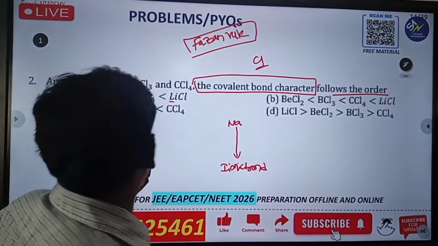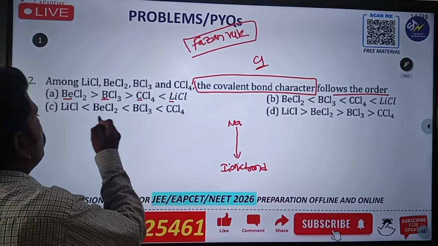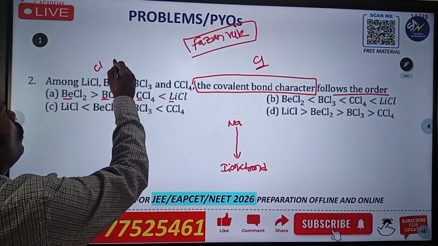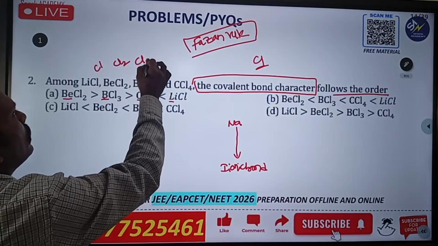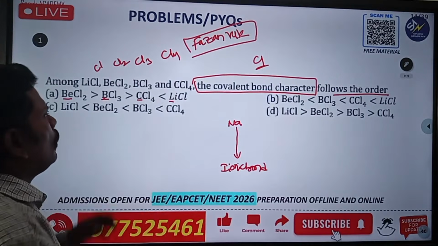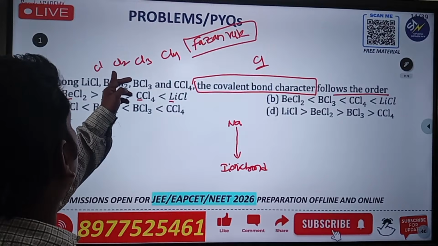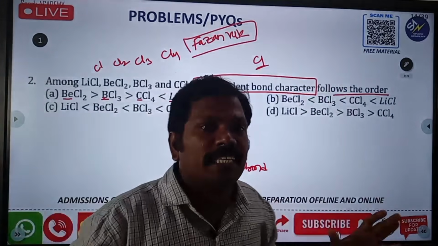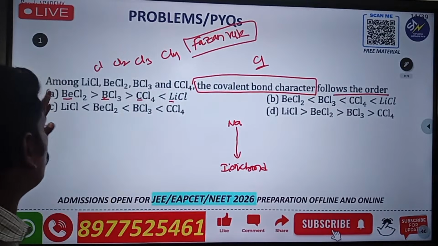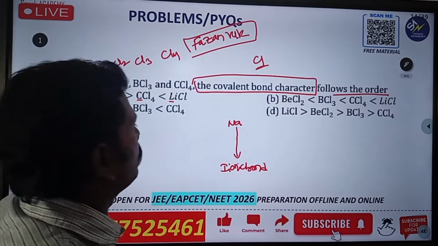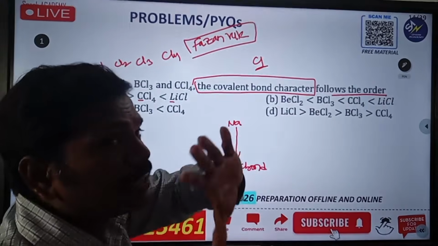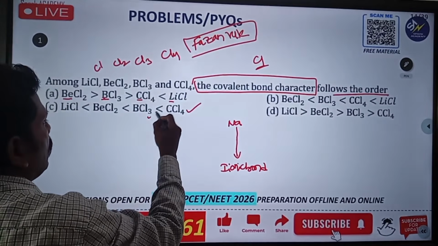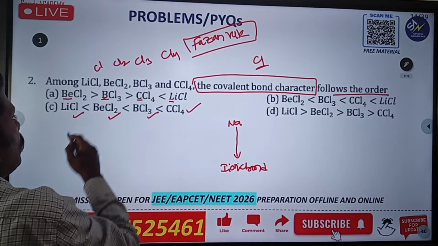What will happen, Nana? In this one you can observe in one compound one chlorine, here 2 chlorines, here 3 chlorines and here 4 chlorines. The anion ratio is increasing compared to the cation, maximum in the last one. So with 4 chlorines, you go for this one, and then the others after it.